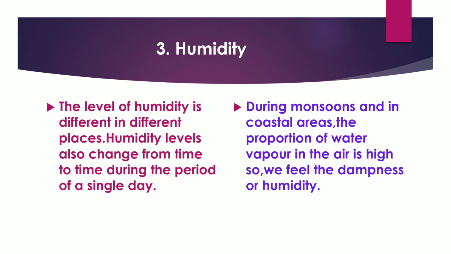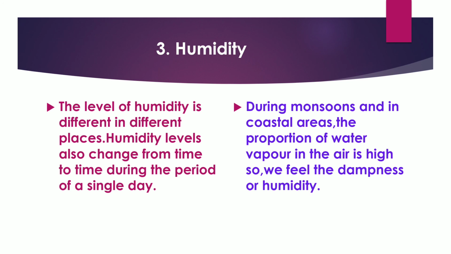The next property is humidity. The level of humidity is different in different places. Humidity levels also change from time to time during the period of a single day.